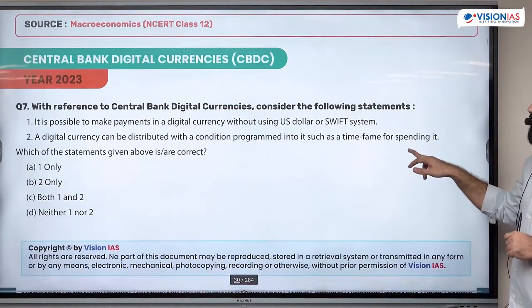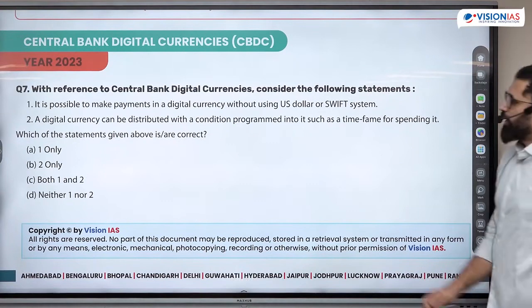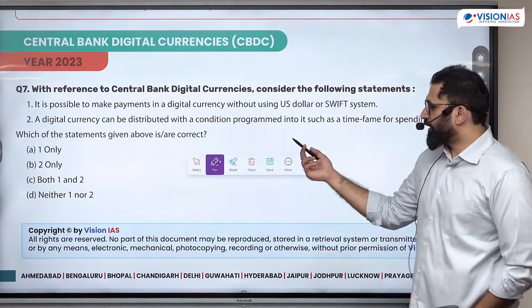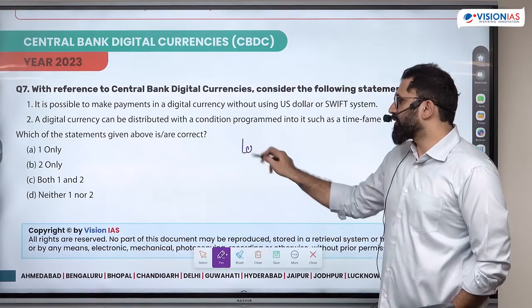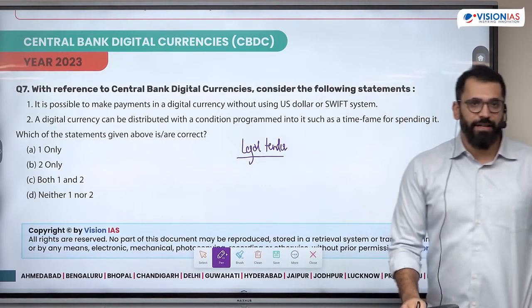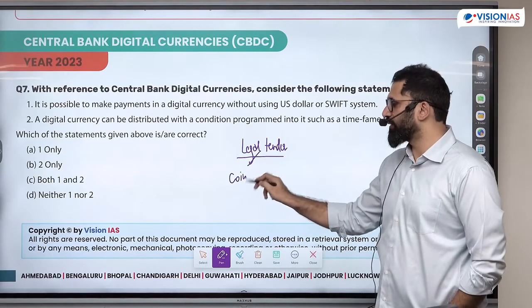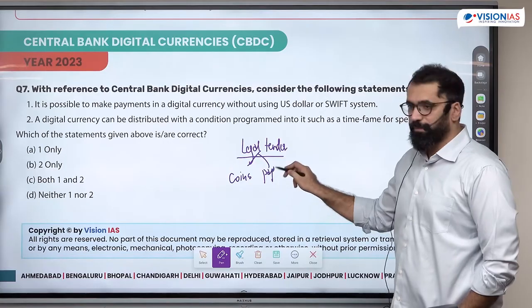With reference to central bank digital currencies, consider the following statements. Now we discussed how we have trust in the currency because it is legal tender. Legal tender because the government has asked to accept. There are two types. One is coins and the other is paper.